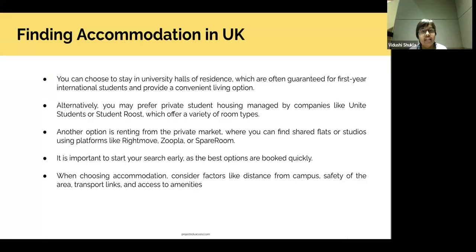Alternatively, you can choose private student housing options like Unite Students or Student Roost. They offer you different room types. Even university accommodation has different room types, single occupancy or sharing basis, and you can choose which ones you want. There are postgraduate accommodations, undergrad accommodations, and sometimes separate PhD accommodations.